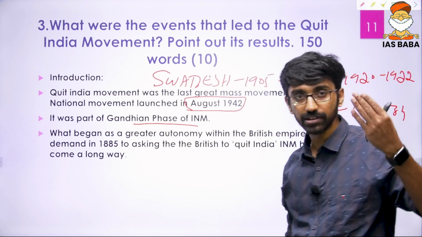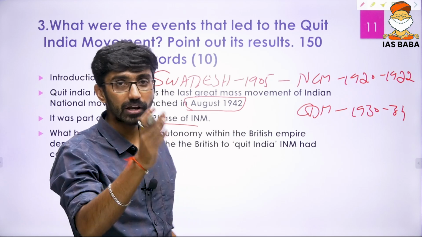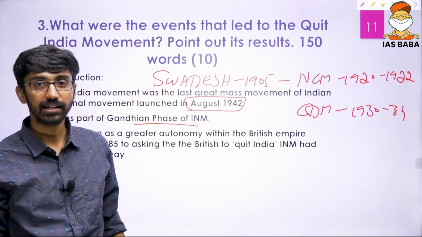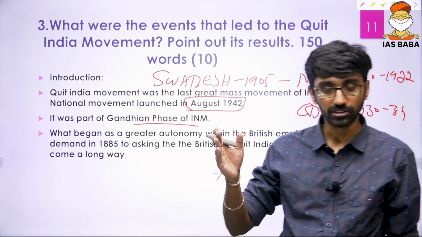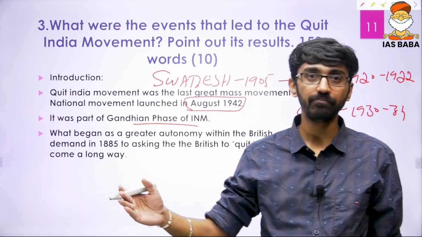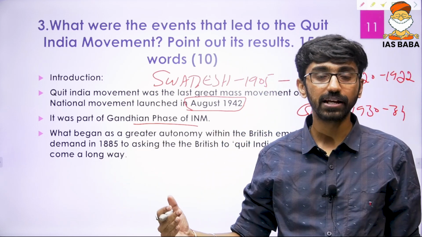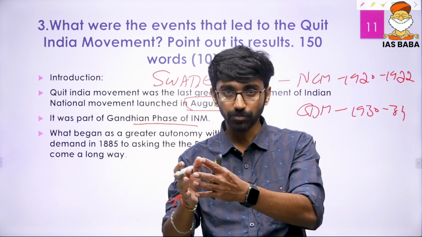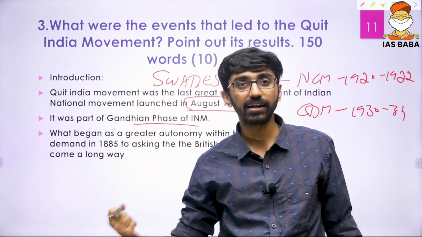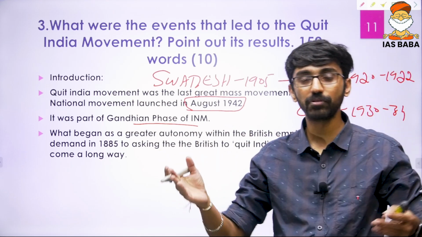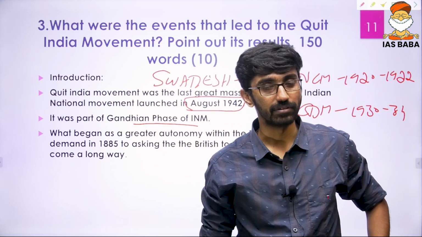The overall freedom movement can be divided into three phases: the moderate phase, the extremist phase, and the Gandhian phase. The moderate phase was from 1885 to 1905, the extremist phase from 1905 to 1919, and the Gandhian phase from 1919 to 1947, with its first aspect up to 1927 and its second aspect from 1927 to 1947.